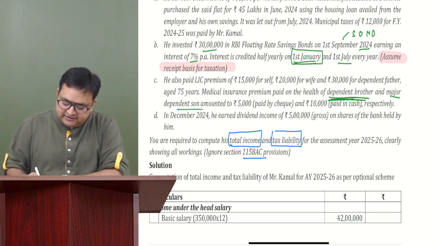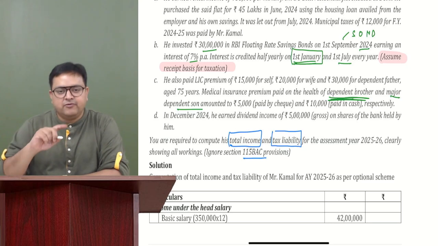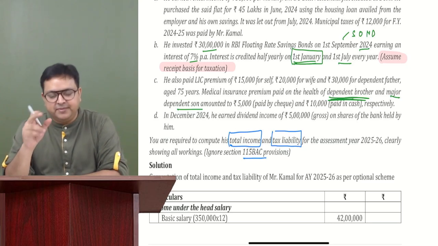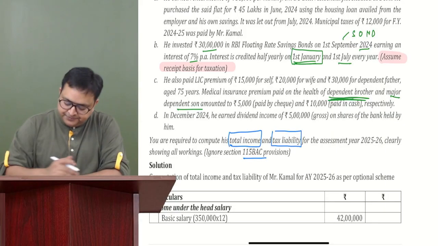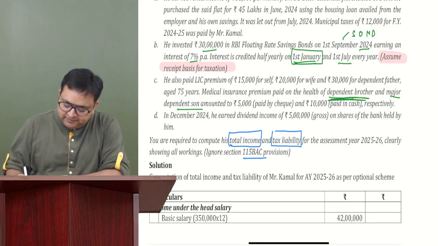Major dependent son, you will get it. Why? Although it's major, it is a dependent son. So for dependent son, we can get it. Amounting to rupees 5,000 paid by check and 10,000 paid by cash respectively.